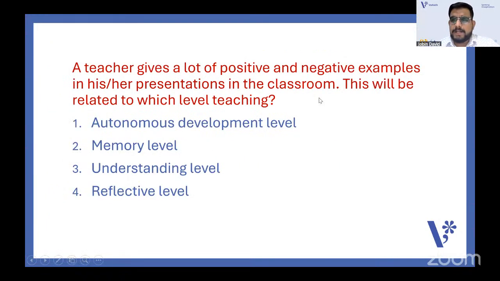A teacher gives a lot of positive and negative examples in his or her presentations in the classroom. This will be related to which level of teaching? Just now we discussed, I told you, and you were telling examples, so you were telling the answers with that. Autonomous development level, memory level, understanding level, reflective level. Everyone should make this answer correct. Just now we discussed positive and negative examples in the presentations. So, which level of teaching is this? Is it autonomous development level, memory level, understanding level, or reflective level?